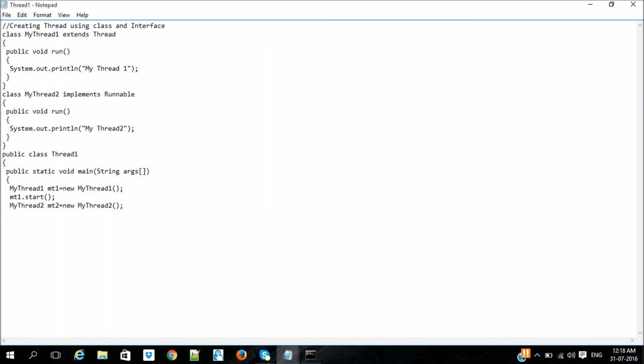Now I am going to create an object for the base class Thread for all threads. Now I am invoking the second thread.